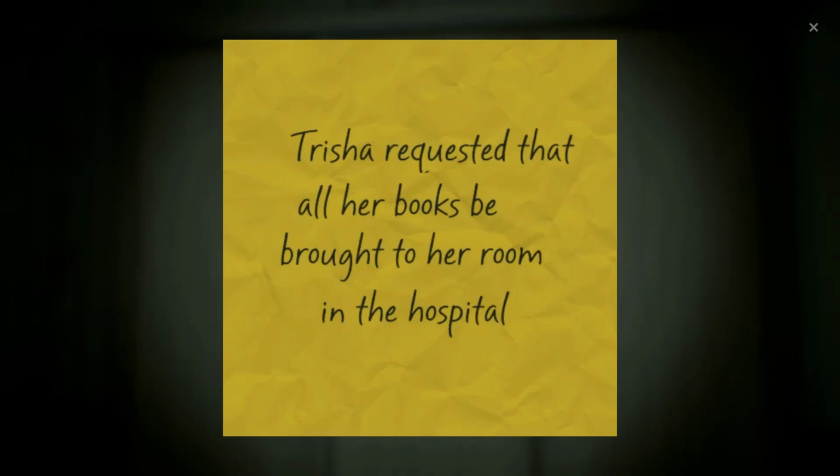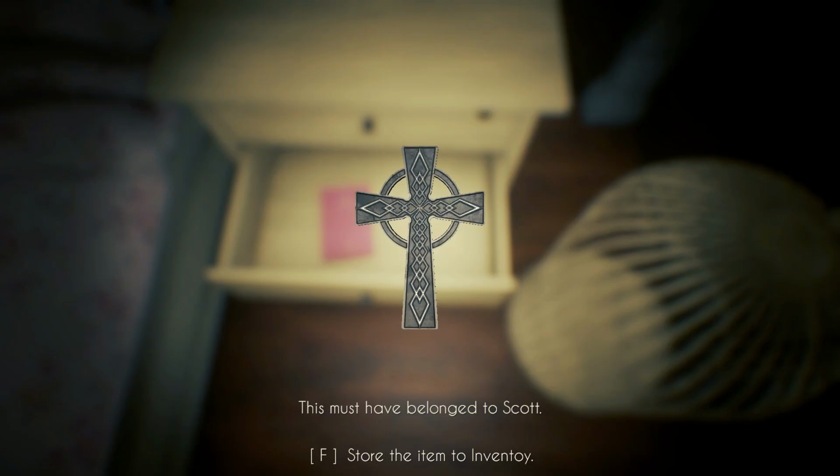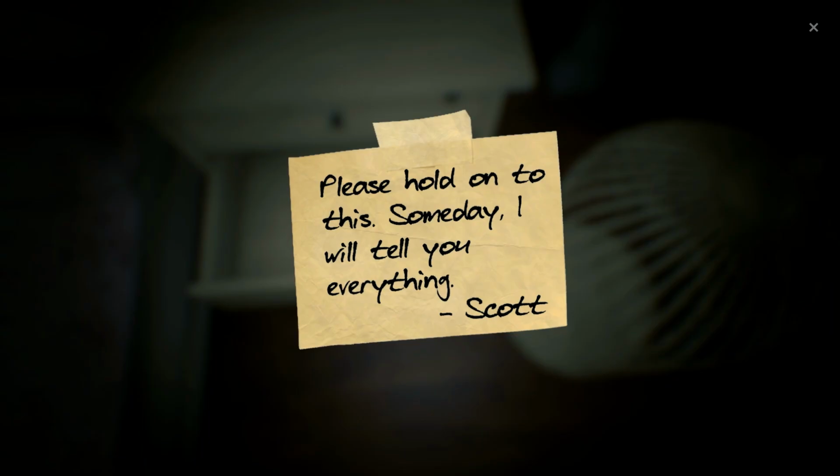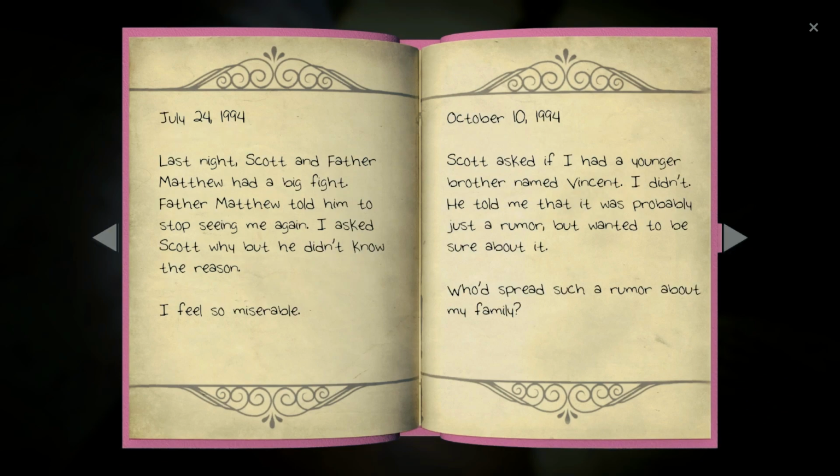We find out that Trisha was in the hospital. We find a key to Dorothy's house with a note from Dorothy. We also find a symbol and a note from Scott to hold onto this. We also find another diary. In 1994, she had an argument with her mother over her relationship with Scott. Father Matthew also forbids Scott from seeing Trisha. On the third page, Scott and Father Matthew had a fight.